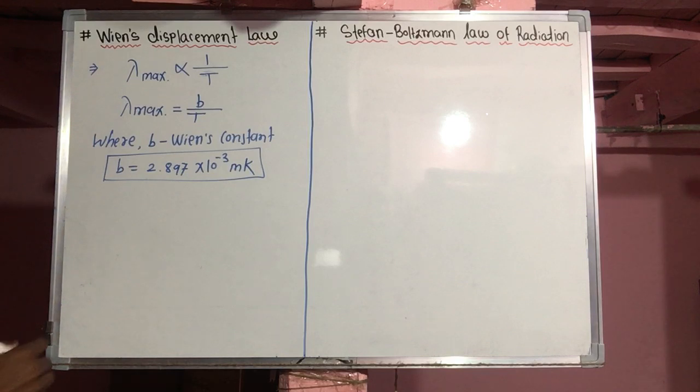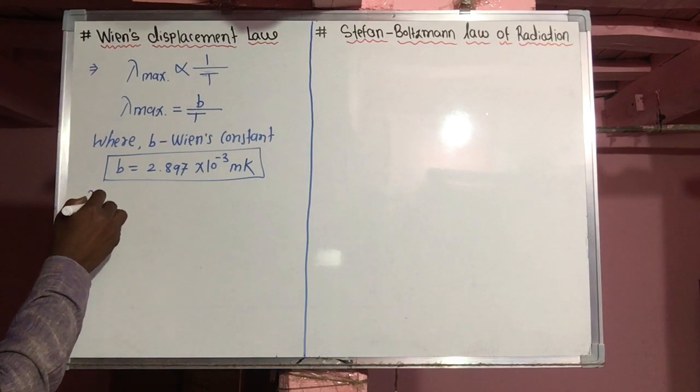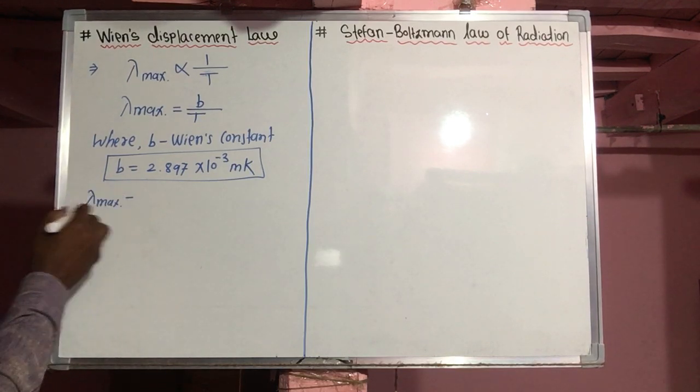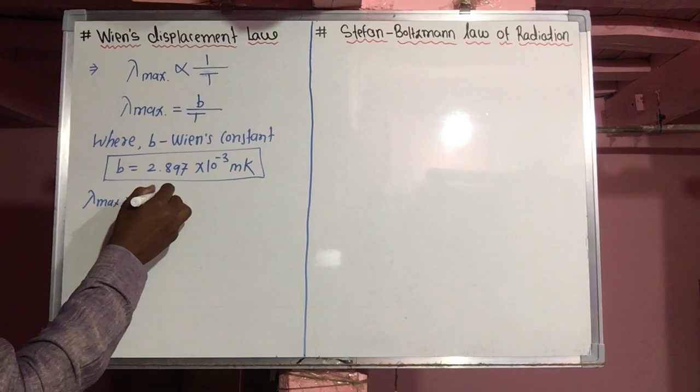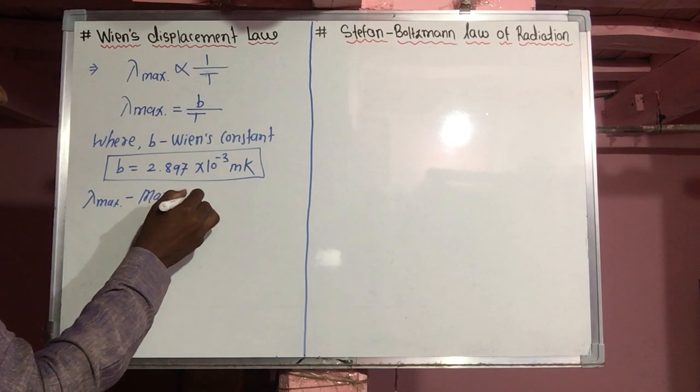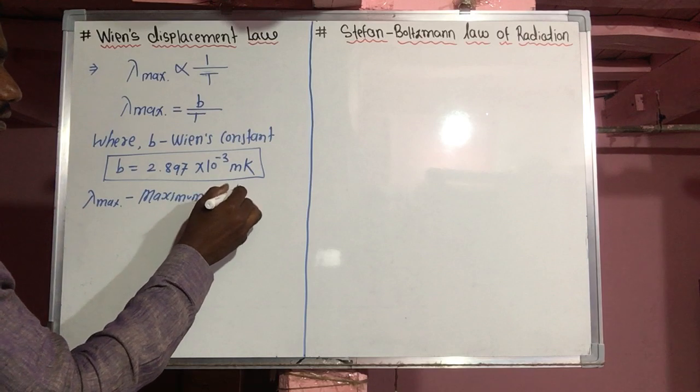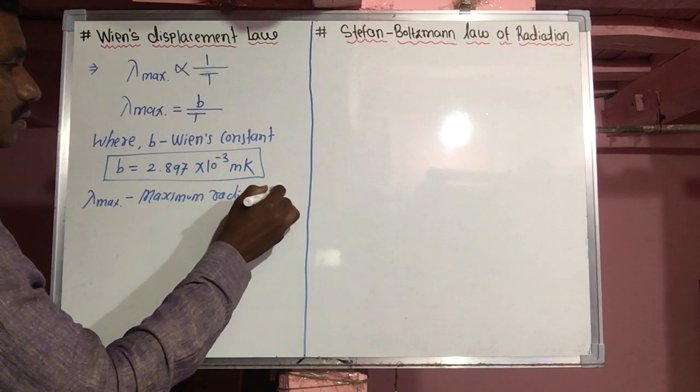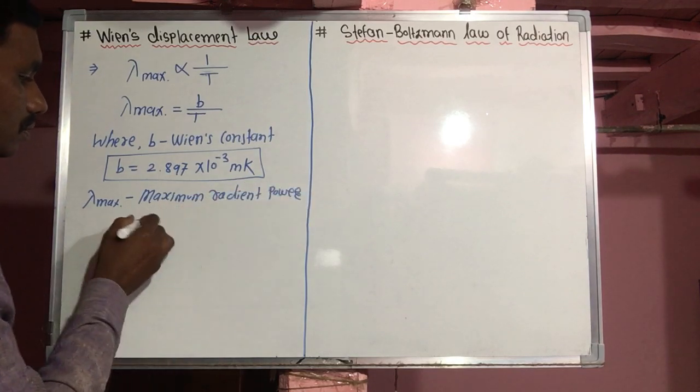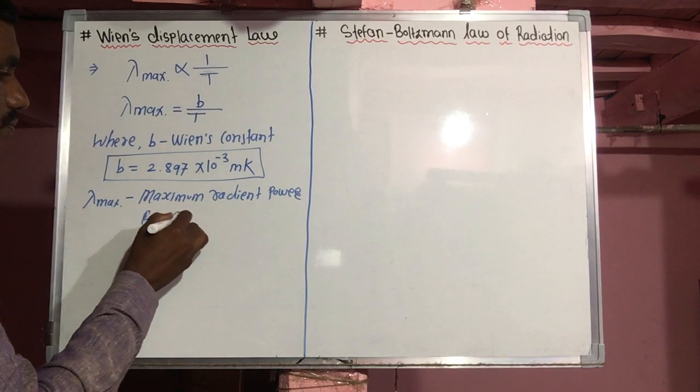Now what is lambda max? Lambda max is the wavelength corresponding to the maximum radiant power.